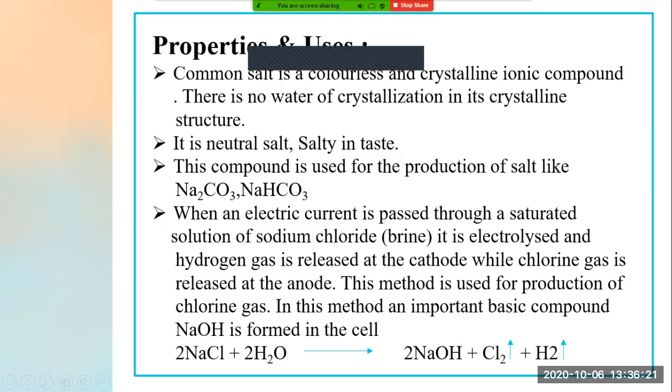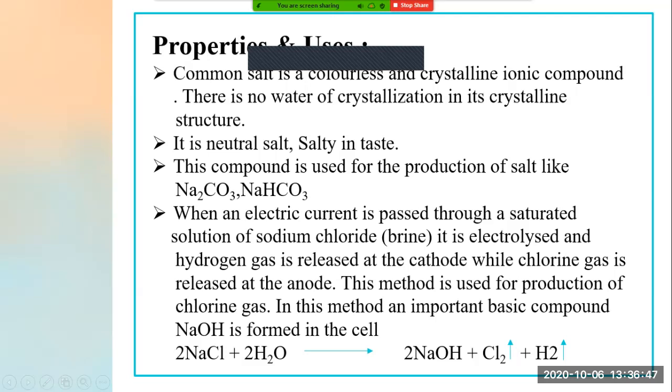Now, as I switch on the battery and pass electricity, I found that hydrogen gas H2 is released at cathode, while chlorine gas is released at anode. Can you see this chlorine gas? This is released at anode, and H2 gas is released at cathode.